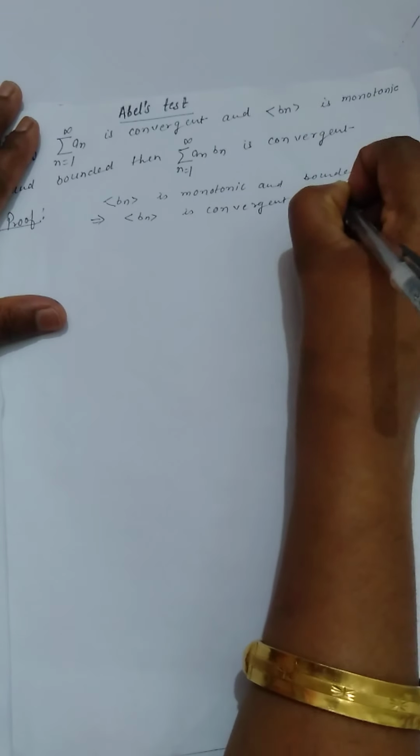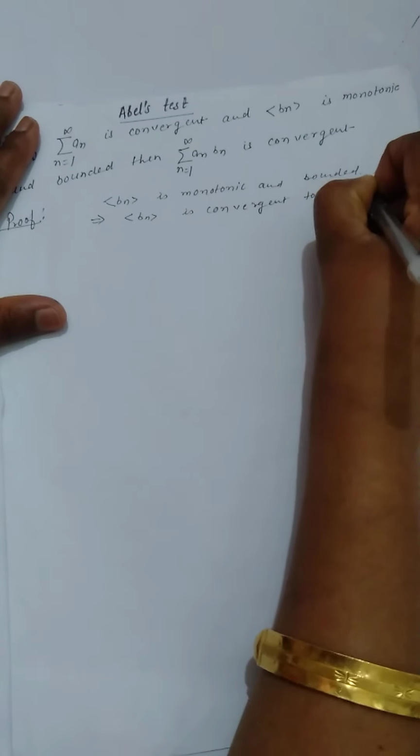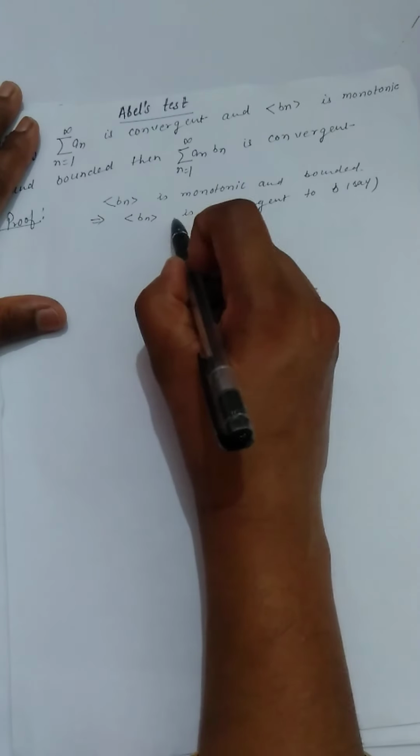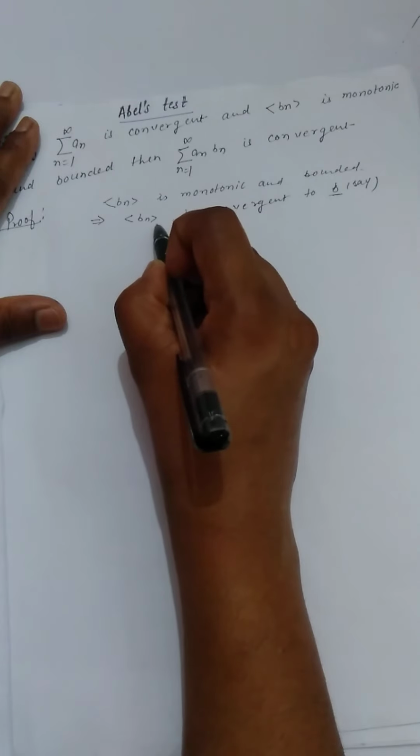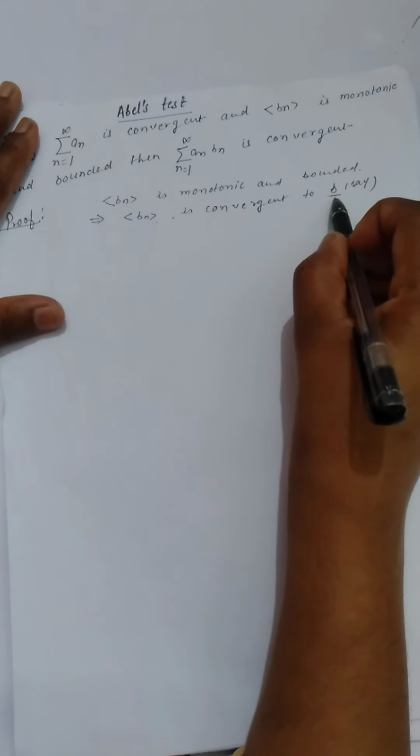to, say, b. But if it is monotonically increasing, then b must be the least upper bound, and if it is monotonically decreasing, then b must be the greatest lower bound.